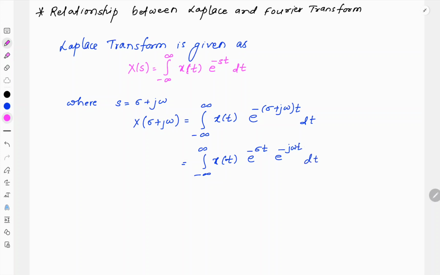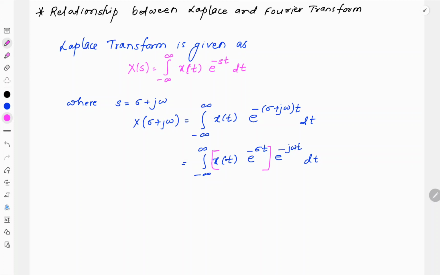So if we look at this equation, e raised to minus j omega t has the basis function of the Fourier transform. So here, if we take Fourier transform of x of t multiplied by the exponential term with the power minus sigma t, that evaluation turns out to be a Fourier transform.